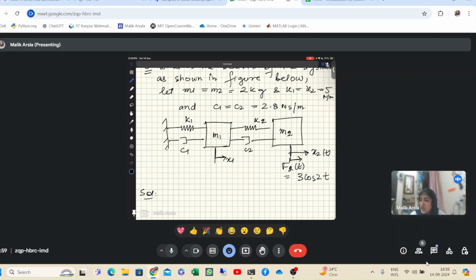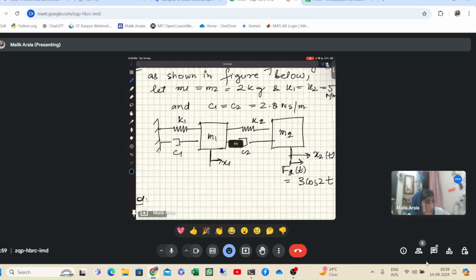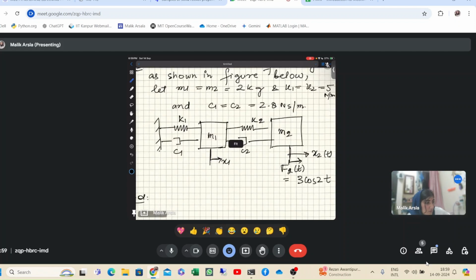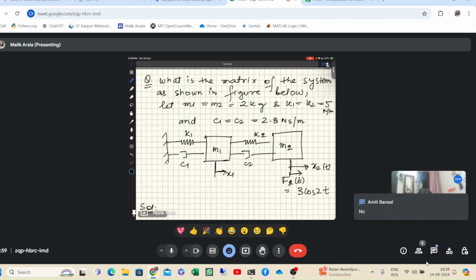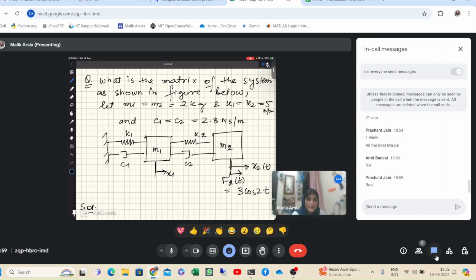Are you guys solving any book also for vibrations? What book are you considering, if you are using any? Okay, you're not using. What about others? Rao, I would suggest that. SS Rao, right? Yeah.